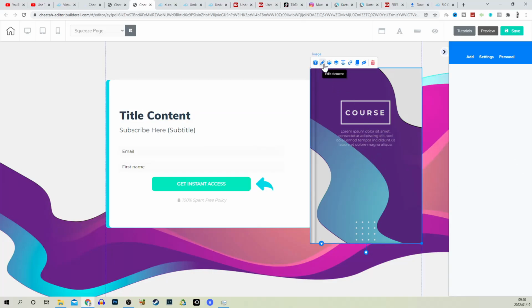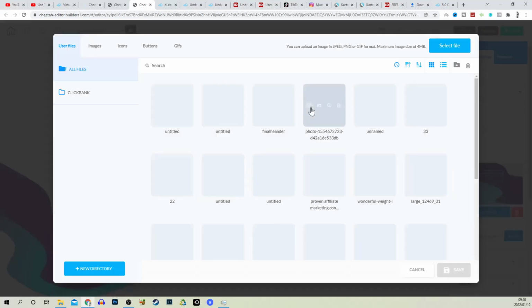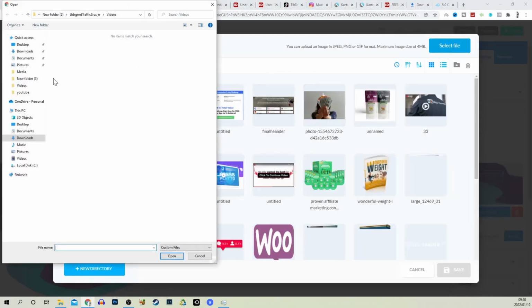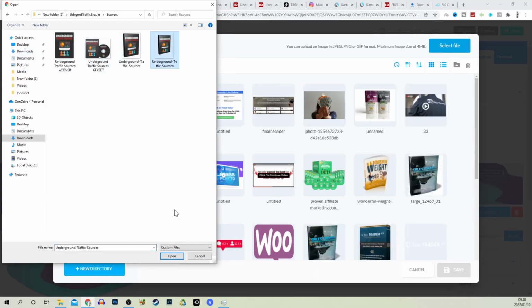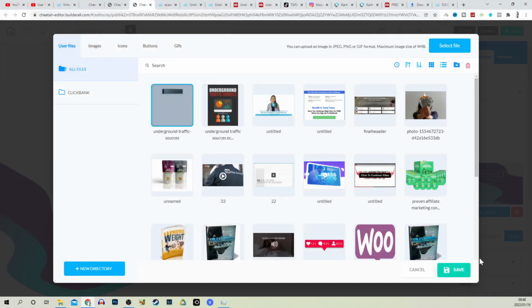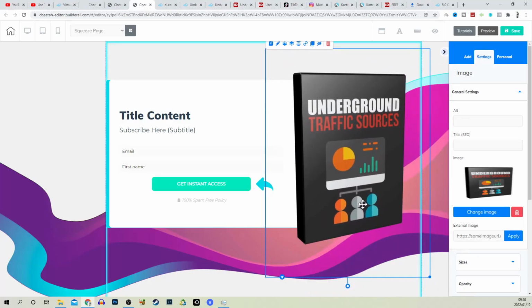Click on this image, click on edit elements, general settings, change image. And over here, it will pop up, select file, come over to the same folder where your course is downloaded and just go and upload one of these e-covers. We can do this one here. Click on open, select it and click on save. And there we go. You can see this is now been updated just like that.